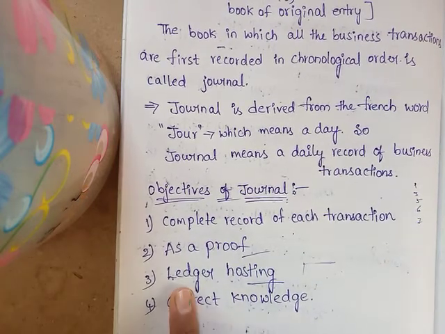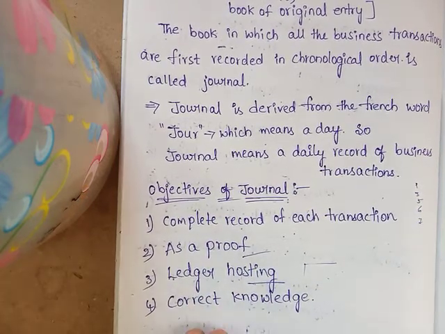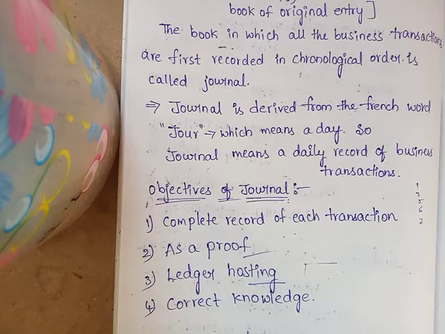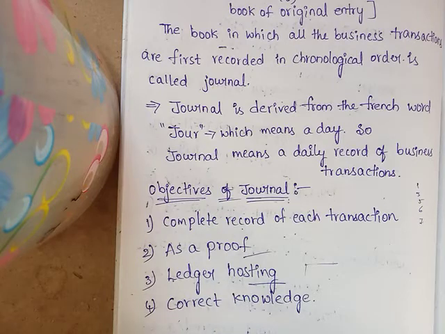Since the entries are already written in the journal books, it is easier to prepare the accounts in the ledger. So at that time the chances of mistakes or errors are very less when we post the entries in the ledger.